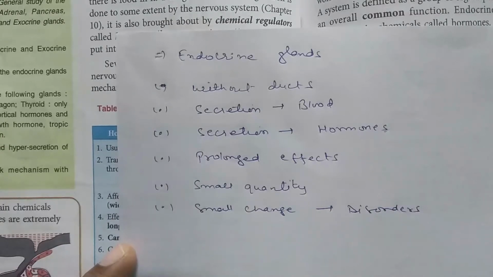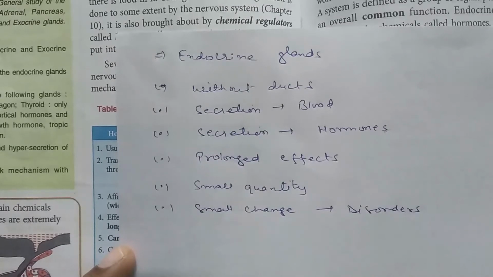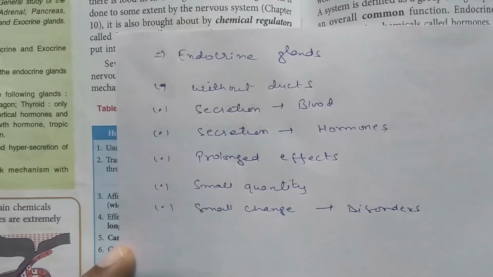But the important thing to remember here is that even though the quantity is small, if there is any change in the amount of the secretion, it can lead to disorder or abnormalities in the body. So these are the key points to remember for the endocrine glands. Some examples of endocrine glands are the thyroid gland, pituitary gland, adrenal gland, pancreas, ovaries, and testes. All come under endocrine glands.